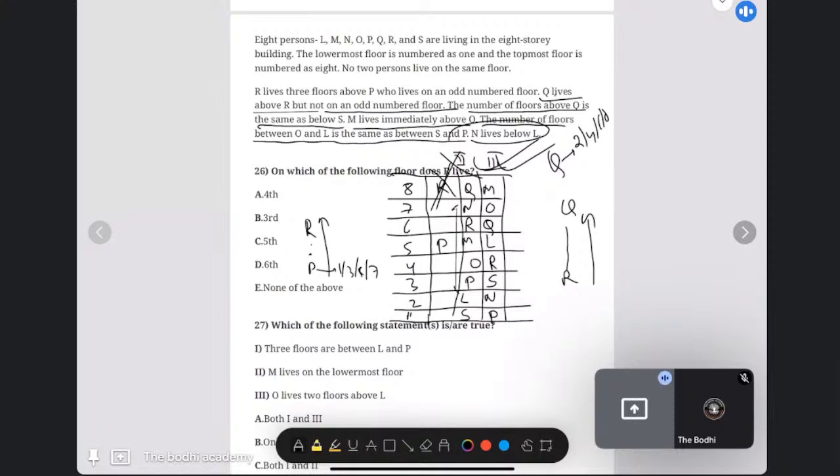Till now, 5 puzzles we have solved. Take a screenshot of that.